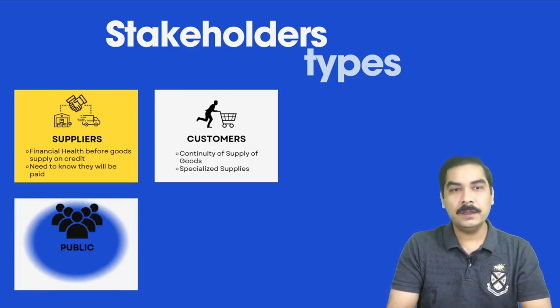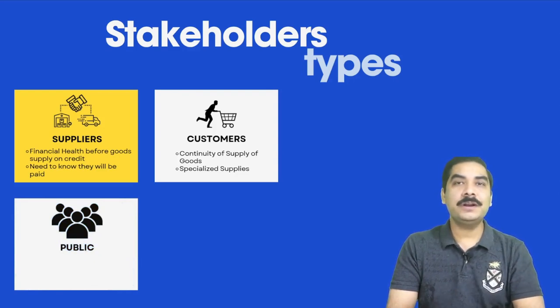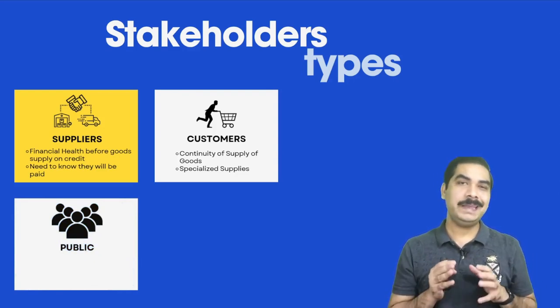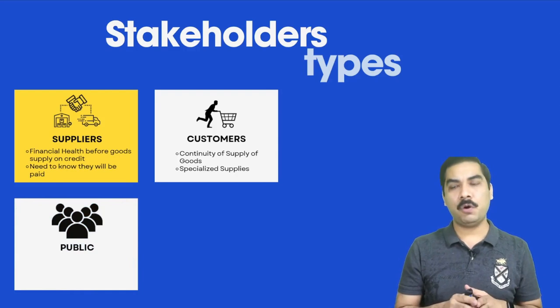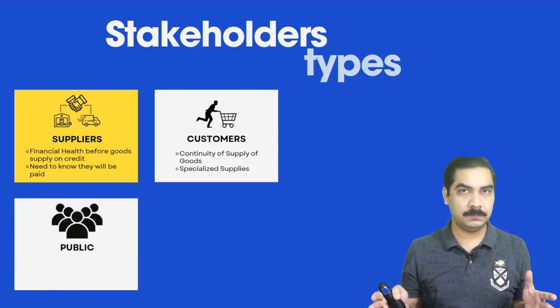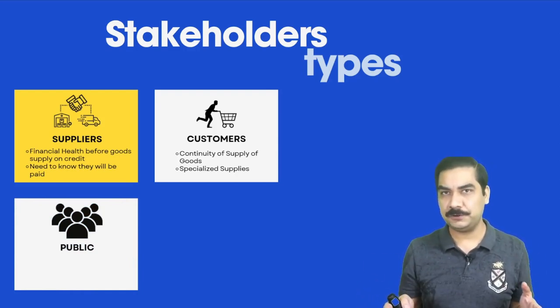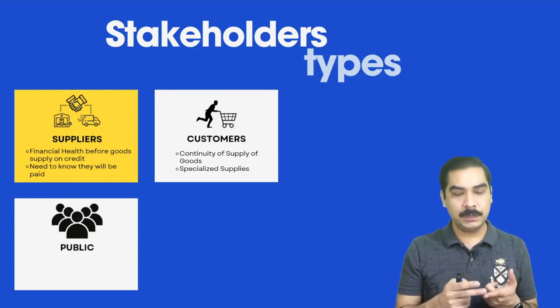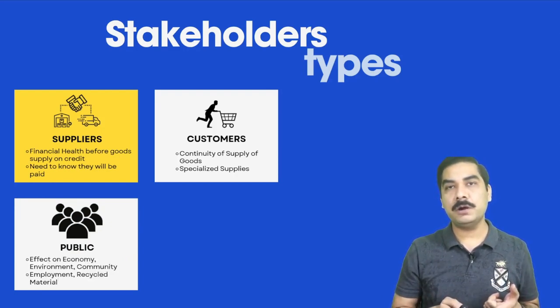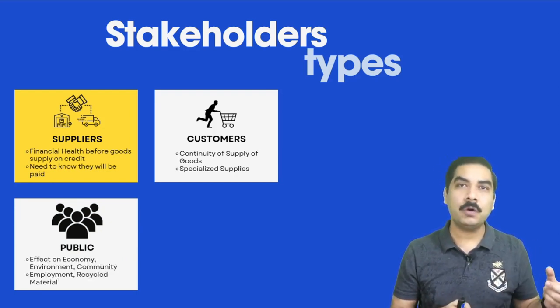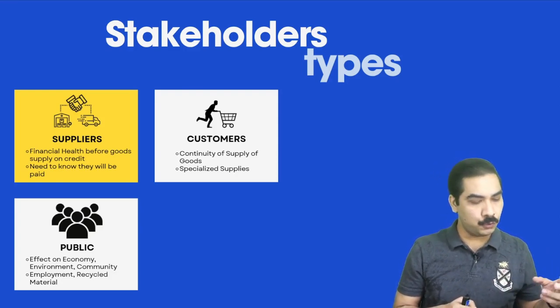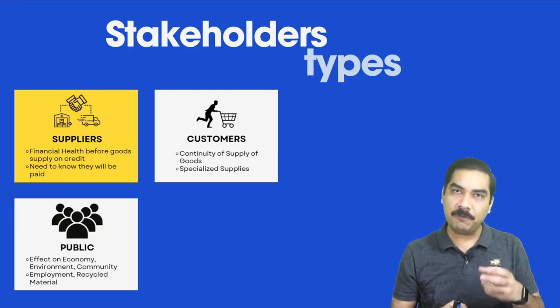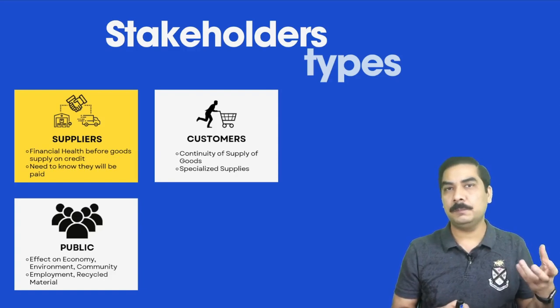The third external stakeholder would be the public. Public interest in your business can be for different reasons. There can be different reasoning for the interest of the public. They may want to know the impact on the economy. They want to know your business's impact on the environment, because you may be making some chemicals.